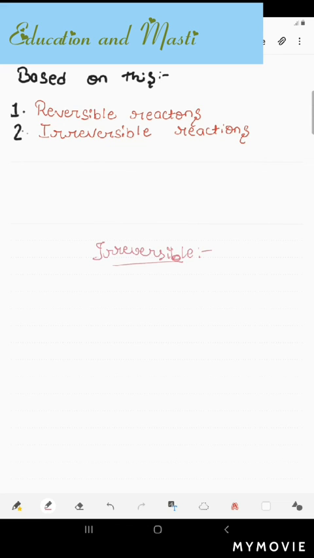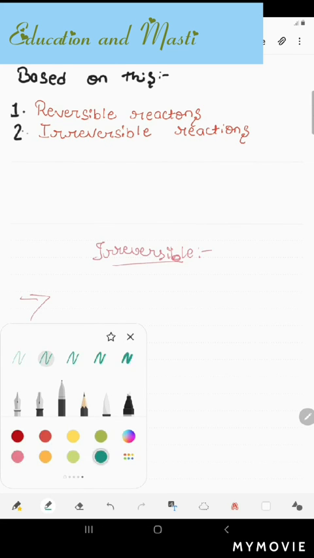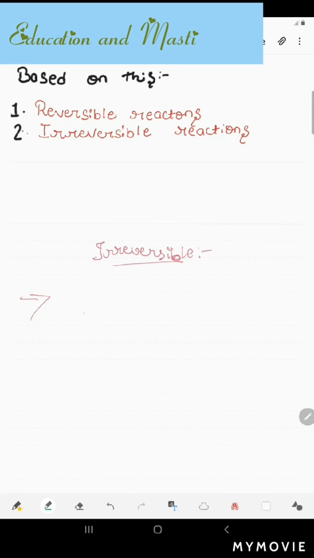So let's take some examples of irreversible reactions. C plus O2 gives us CO2. You cannot convert carbon dioxide back into carbon and oxygen, as the arrow here indicates that this is an irreversible reaction. The reactions which cannot be reversed are called irreversible reactions, and their arrow is this. And as I told you, a reversible reaction has an arrow something like this.